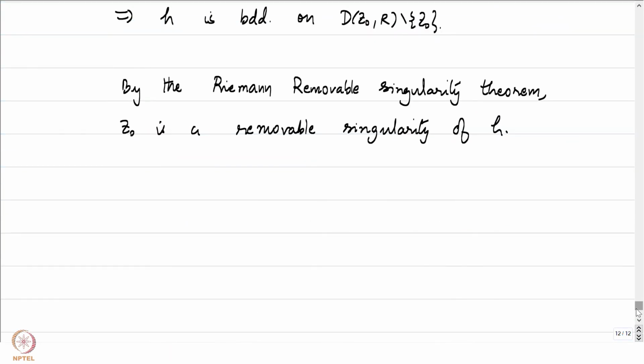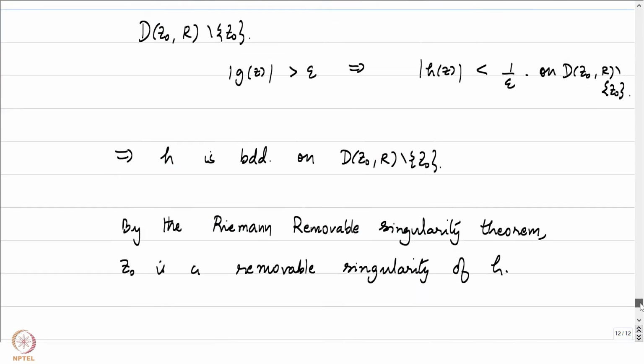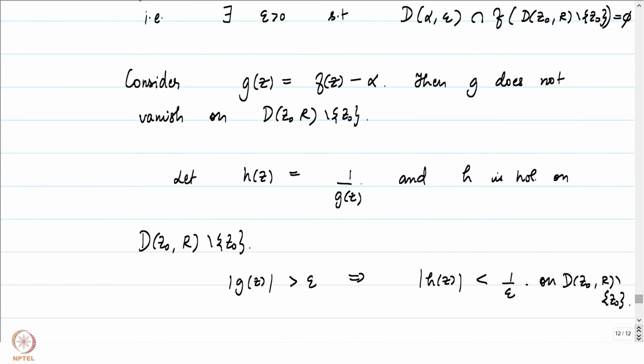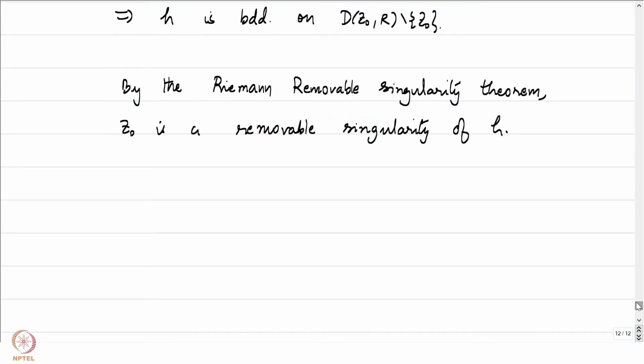So in particular, h is a function now which can be thought of as a holomorphic function in a neighborhood of z0. So the key thing to note right now is that being the inverse of 1 by g of z, where g of z is not a constant function, h is not a constant function. In particular, h is not the 0 function, and it can happen that z0 is a 0 of h.